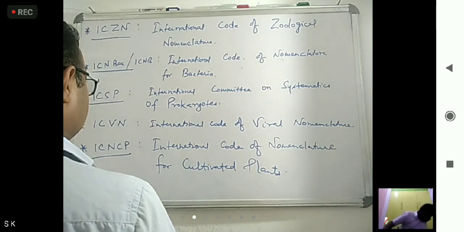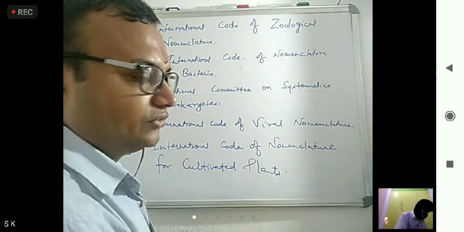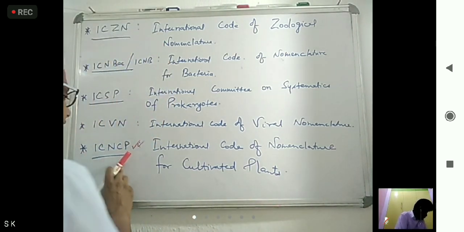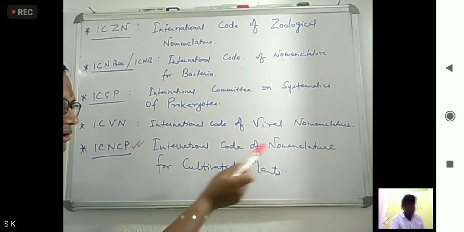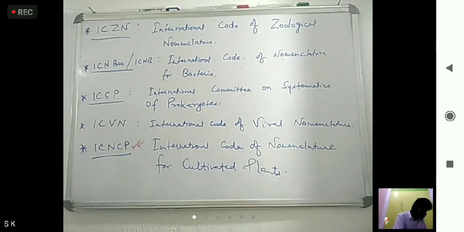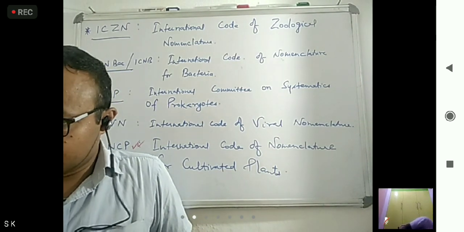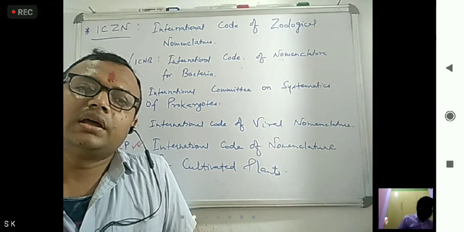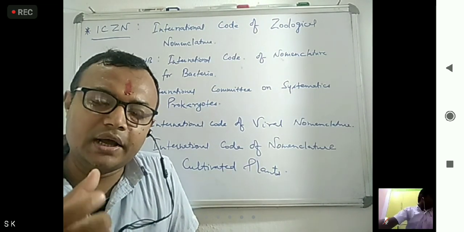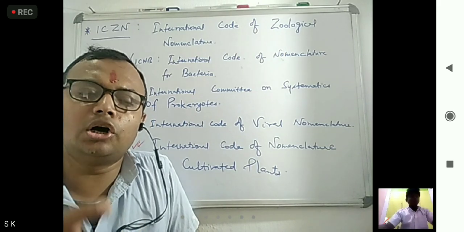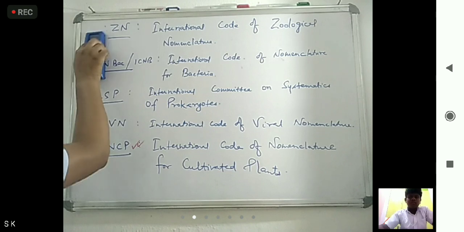Now, these are all short forms and their expanded forms you have to remember. Here this question already came. ICNCP is International Code of Nomenclature for Cultivated Plants. Okay. Now, the next term is one law, and that law is the law of priority. So we have to see that. What is the law of priority?